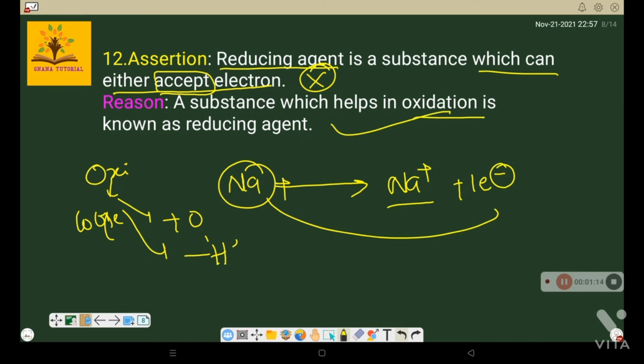That means A is false, R is true. So the option is D.